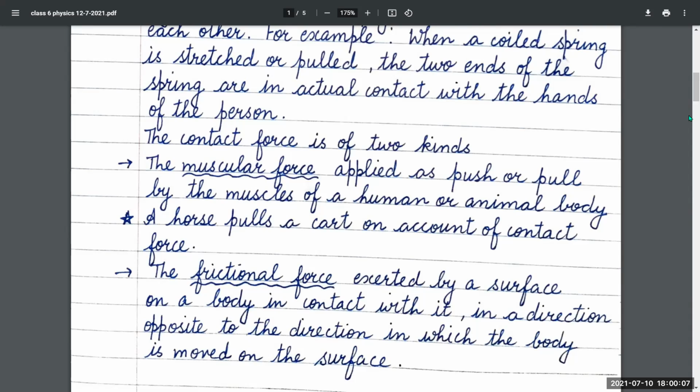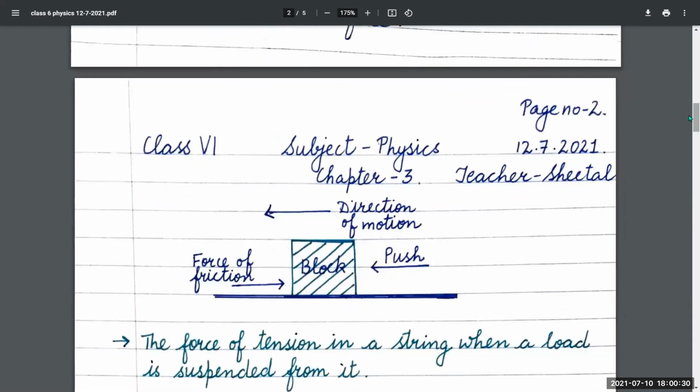Now, frictional force. The frictional force is exerted by a surface on a body in contact with it, but in a direction opposite to the direction in which the body is moved on the surface.